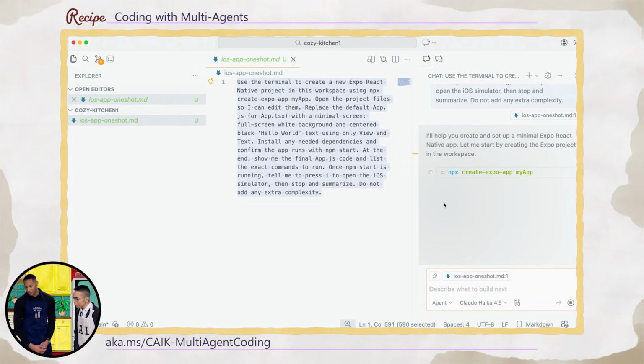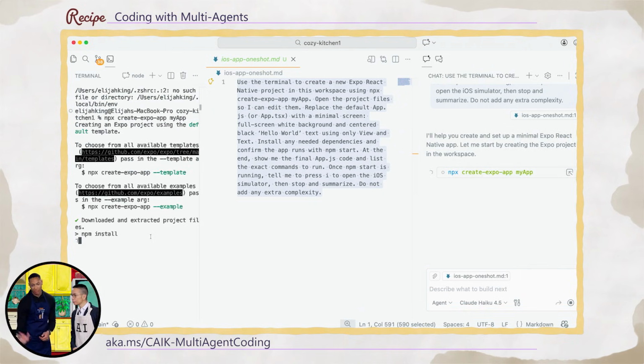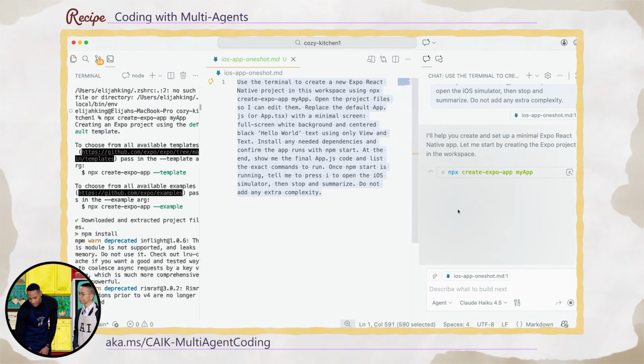And for those who are unfamiliar, like I have been and was previously, this is just going to run a series of terminal commands that happen behind the scenes. Got it. You don't have to look at this if you don't want to. I just opened it so that we could see it. But this is totally optional because the agent is handling it for us.